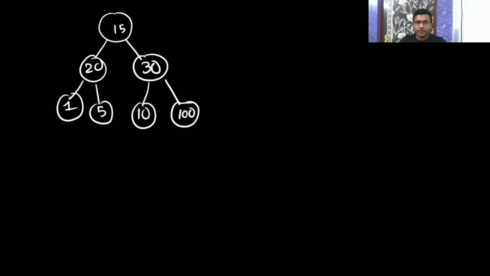Previously, what was the heap size? 1, 2, 3, 4, 5, 6, 7. It had 7 elements. Now I will reduce the heap size by 1, so now 6. Now I will not consider 100 as part of the heap. Now I will call max heapify here, because your left subtree and right subtree are these; I am not going to consider the last element because I have reduced the heap size by 1. So now 30 will come here, 15 will be there and 50 will be here, the way we are doing the max heap.